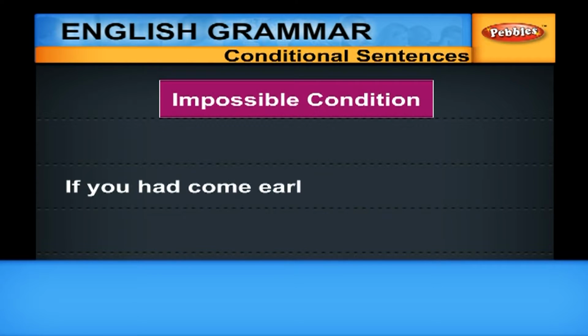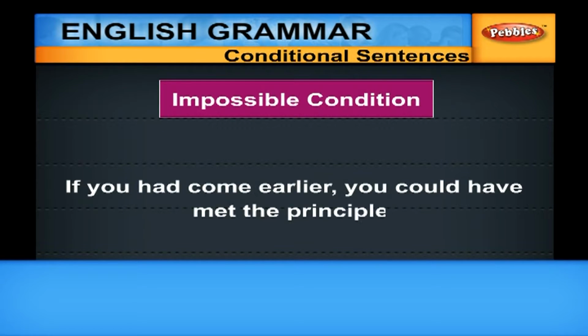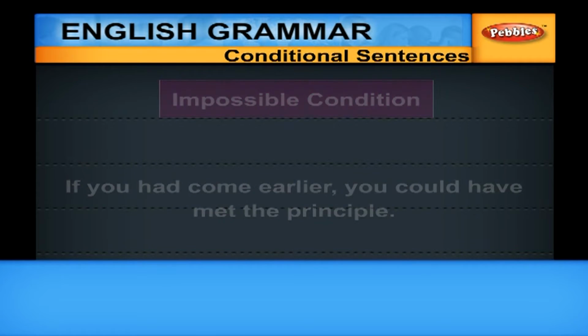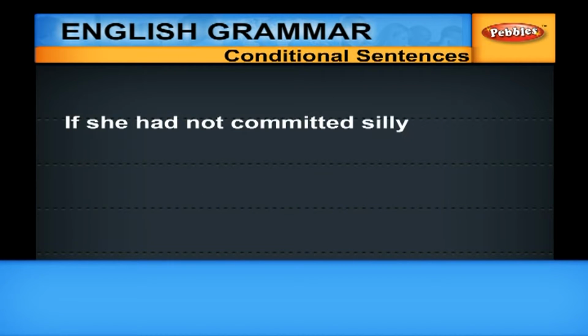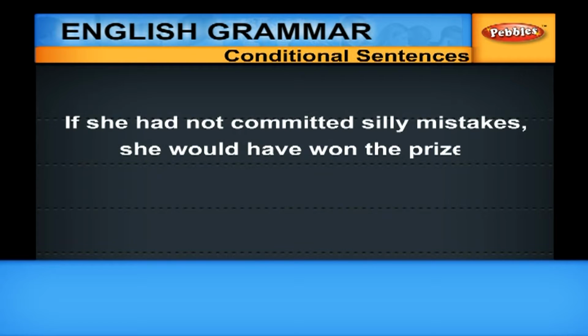If you had come earlier, you could have met the principal. Unfortunately, you did not come, so you didn't meet the principal. If she had not committed silly mistakes, she would have won the prize. But she committed silly mistakes and she did not win the prize. So it refers to a past action. The condition was not carried out. Past condition was not carried out and so there was a failure.